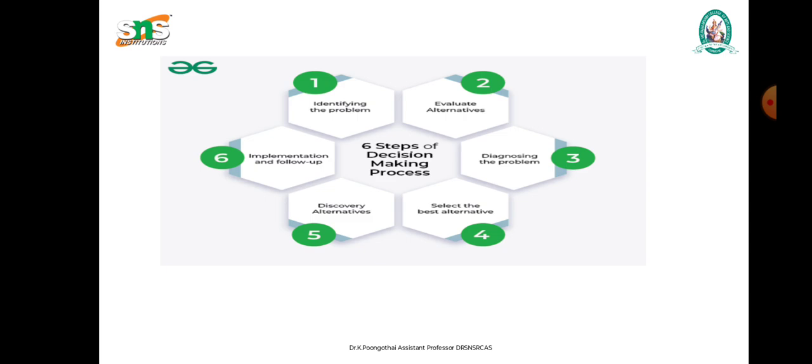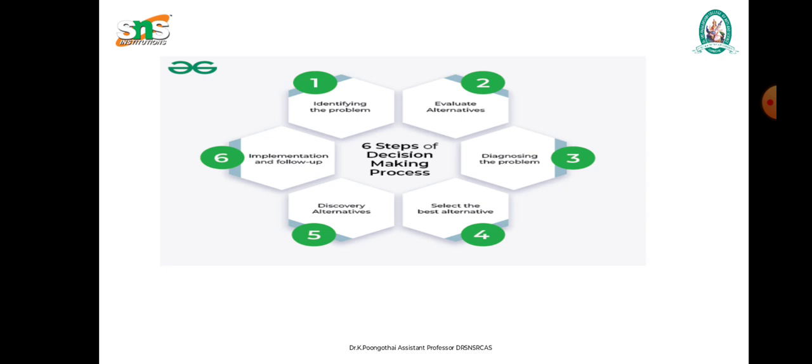Next, we have the decision making process. Here we have 6 steps in the decision making process. But before making a decision, we have to follow the following steps, and then we make a decision. The first one is defining the problem. Defining the problem is the first step in decision making. Defining a problem is a time consuming task, but it is time well spent. First, we have to define the problem.